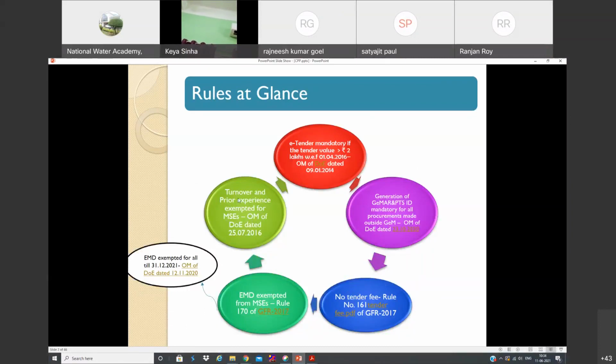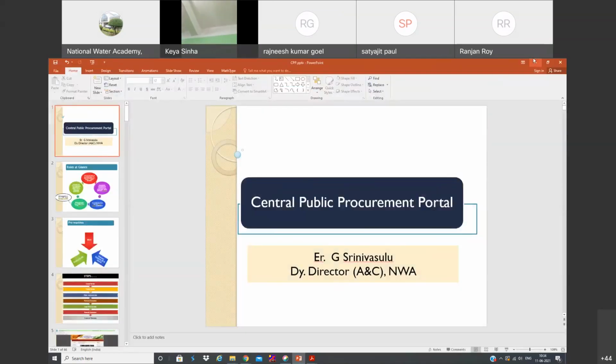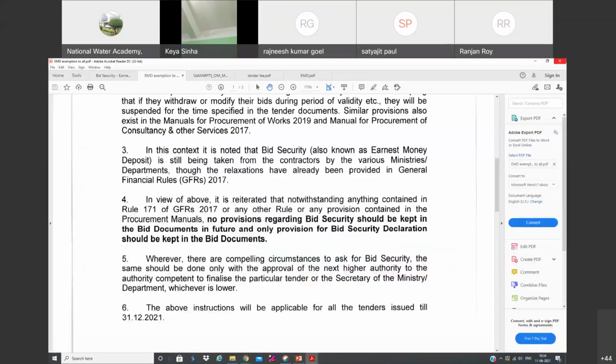Actually, one more order is there: turnover and prior experience. This is also very, very important. If any bidder happens to be an MSME registered agency or MSE, then we have to exempt them from turnover and experience criteria. That I have not included here. Let me share that order as well.